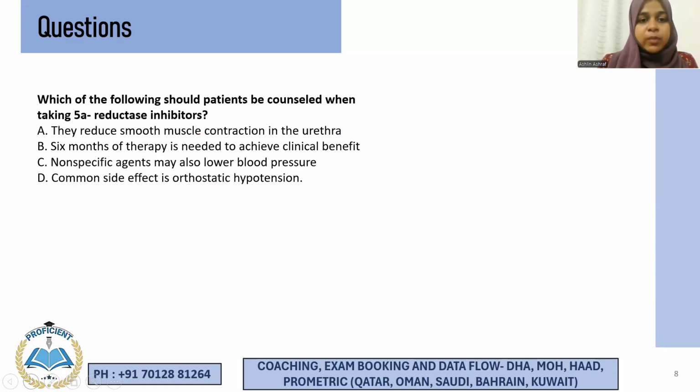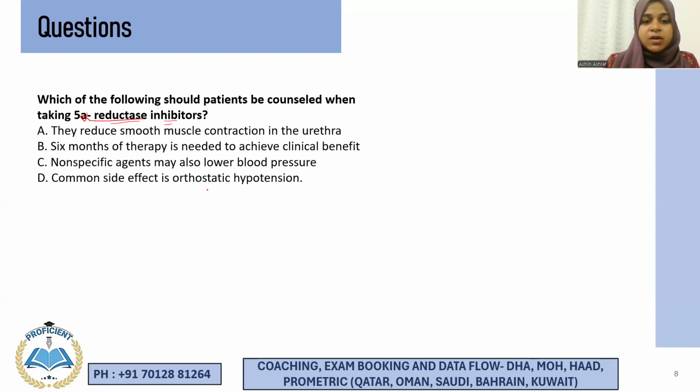Next, which of the following should the patient be counseled on when taking 5-alpha reductase inhibitors? Okay. So when a patient is on 5-alpha reductase inhibitors, what should you counsel them? Now, they reduce smooth muscle contraction in the urethra. 6 months of therapy is needed to achieve clinical benefit. Non-specific agents may also lower blood pressure.